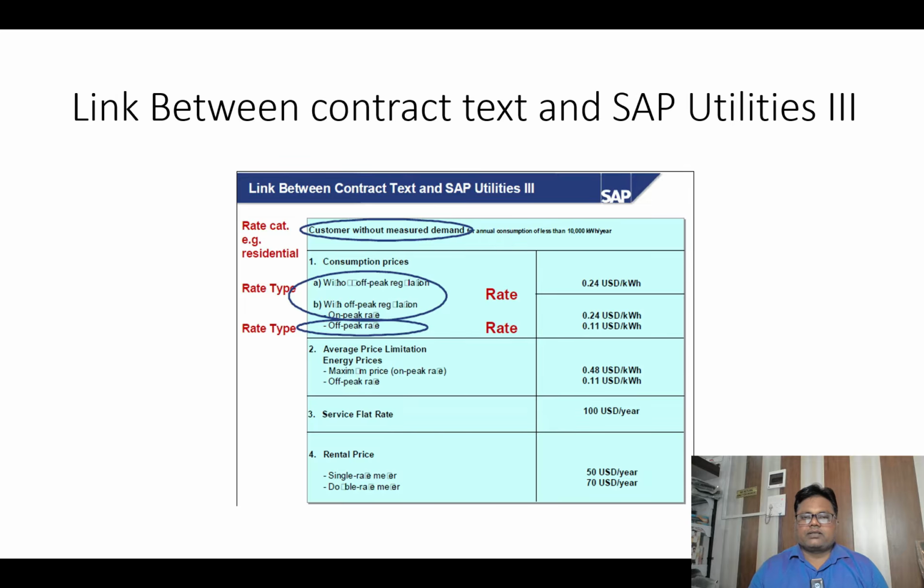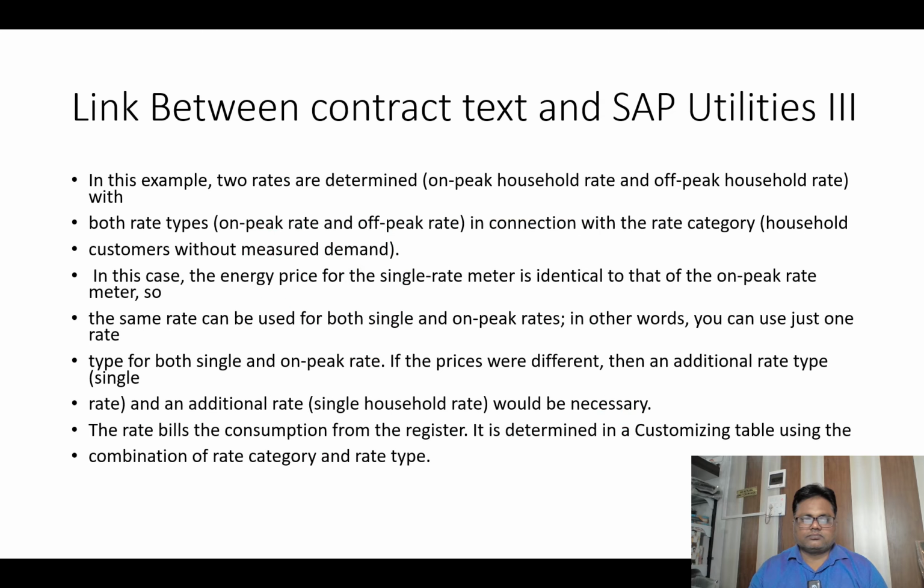Link between contract text and SAP utilities. Rate category residential, for example, rate type rates. In this example, two rates are determined: on-peak household rate and off-peak household rate, with rate types on-peak rate and off-peak rate. In connection with the rate category households, customer without measured demand.